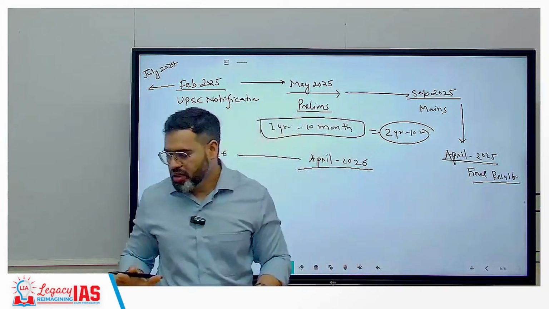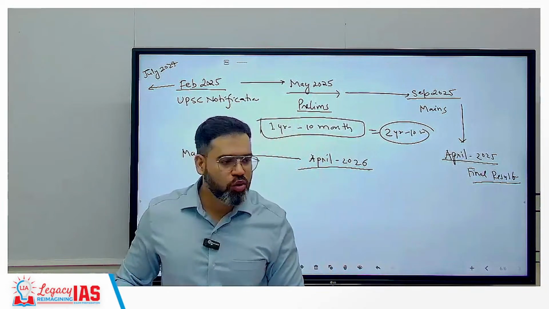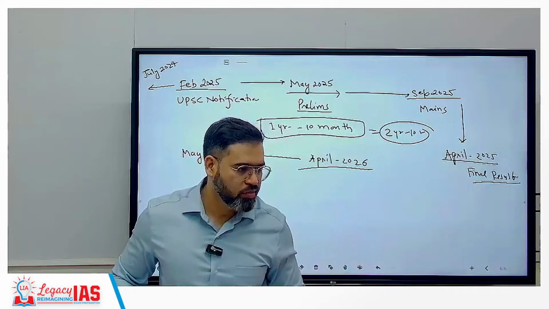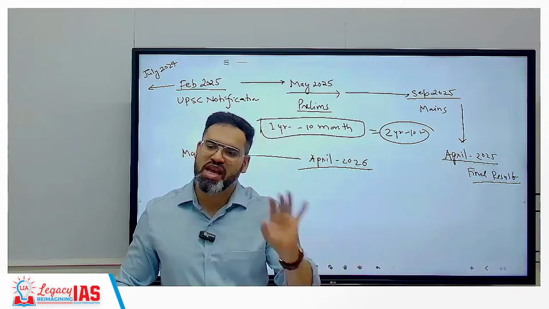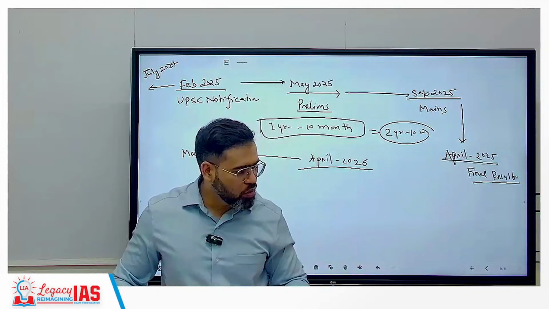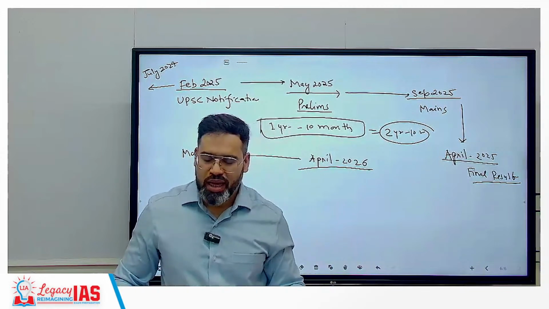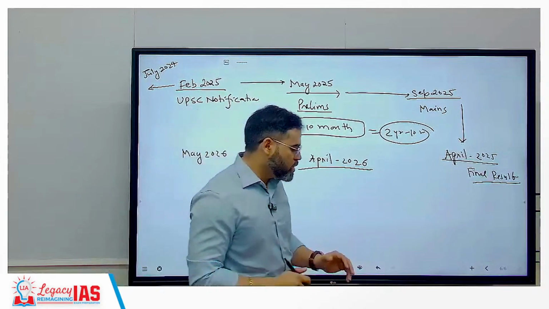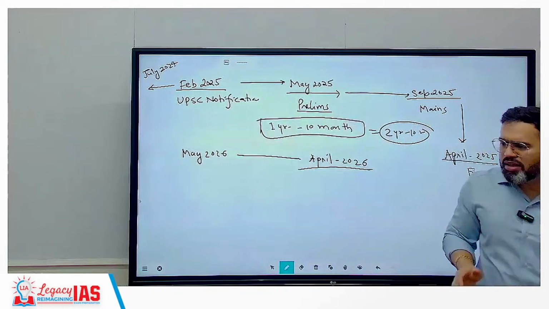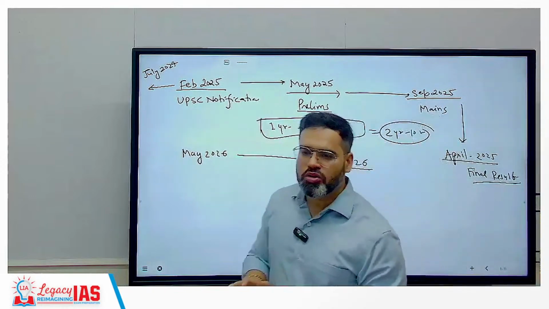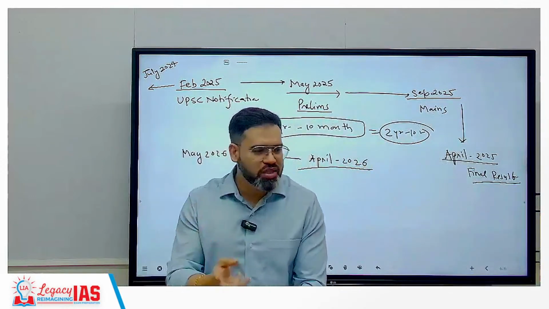That is the reason you have to be very clear about your exit plan also. Exit plan in the sense कि yes, if I give 2 serious attempts and I am not going to clear the exam, I will exit. Exit का मतलब I am not saying that you should leave this dream to become IAS. I am not saying that. The thing is you have to start something else also together because ultimately you have already given 2 serious attempts.